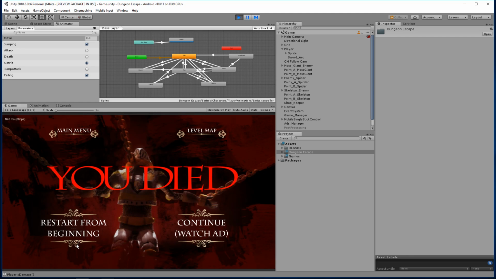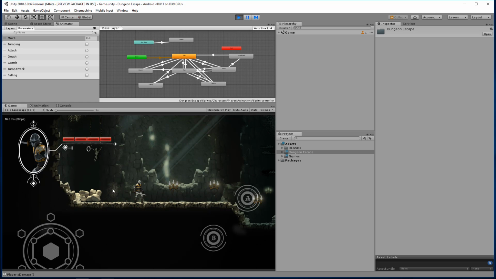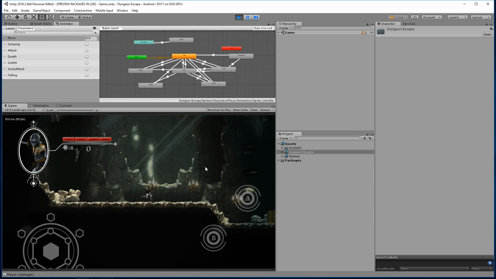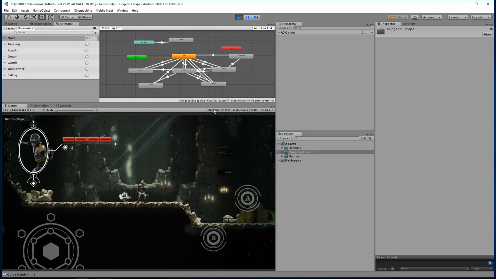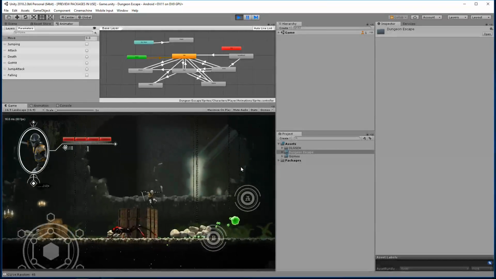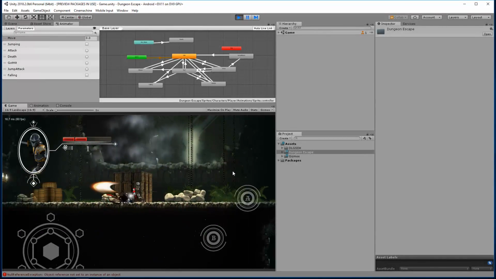So right now, if I click restart from beginning, it's going to fade away and then fade back in, so the game restarts. And all that is working really, really well. So I have the restart from beginning working exactly how I want it. Everything looks really good there. One thing I also added was to these enemies here: when I get hit, we added some camera shakes and a whole damage effect.